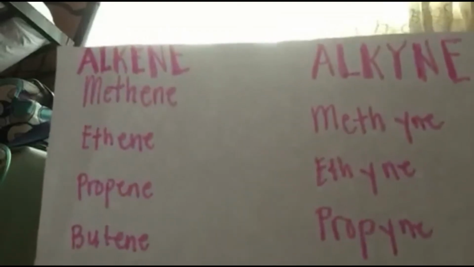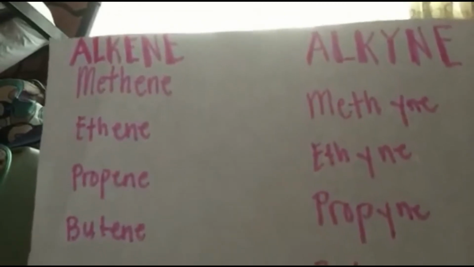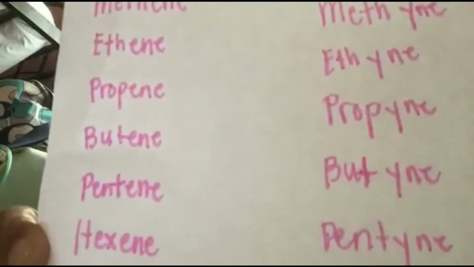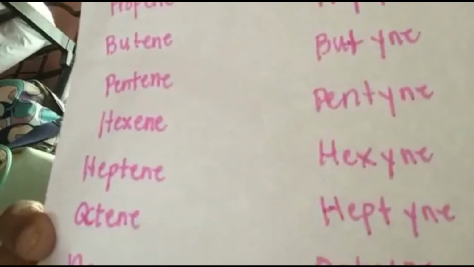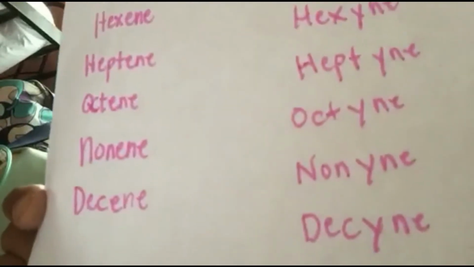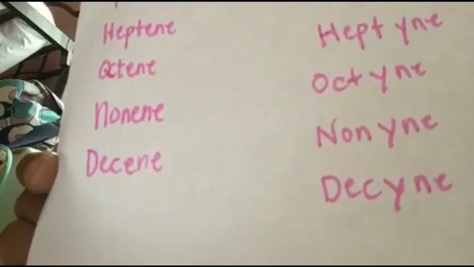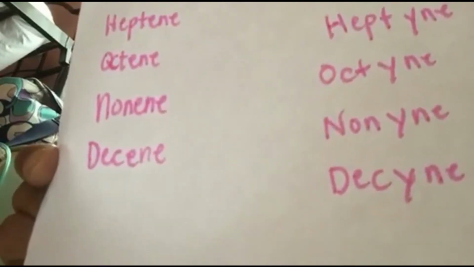And as for alkene and alkyne, there is 1 methene, methyne, 2 ethene, ethyne, 3 propene, propyne, 4 butene, butyne, 5 pentene, pentyne, 6 hexene, hexyne, 7 heptene, heptyne, 8 octene, octyne, 9 nonene, nonyne, 10 decene, decyne.